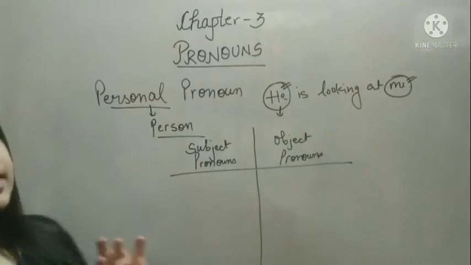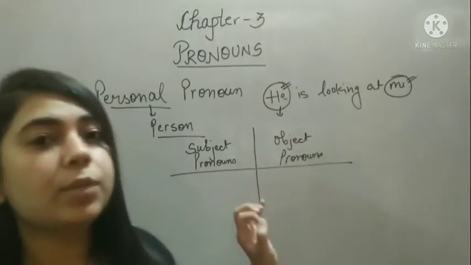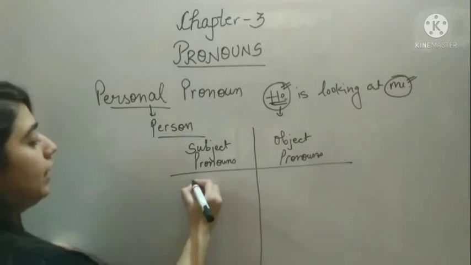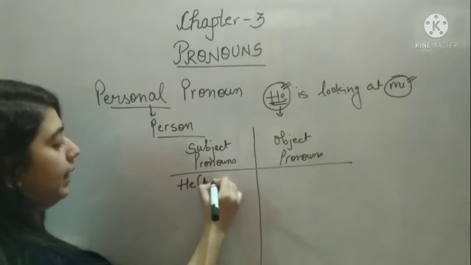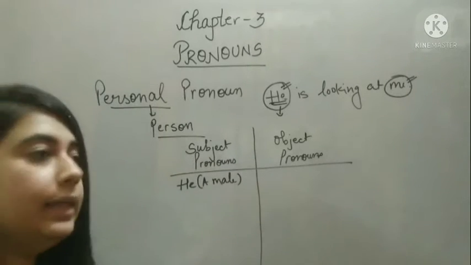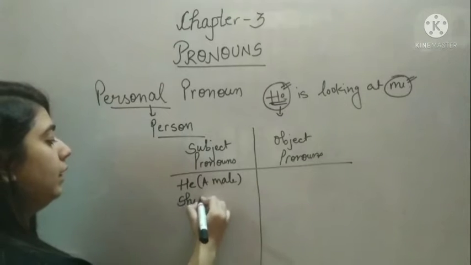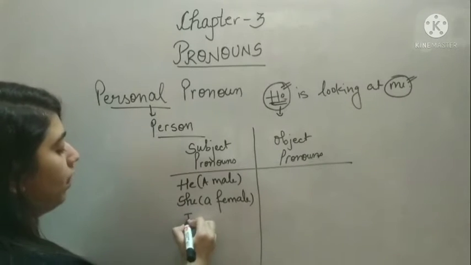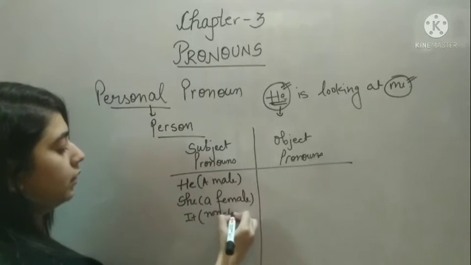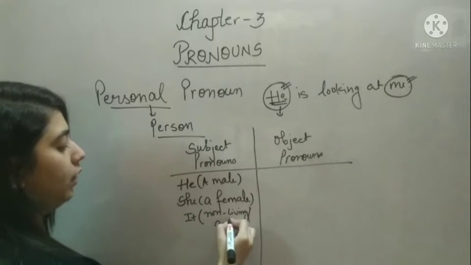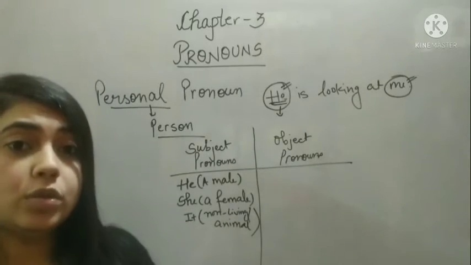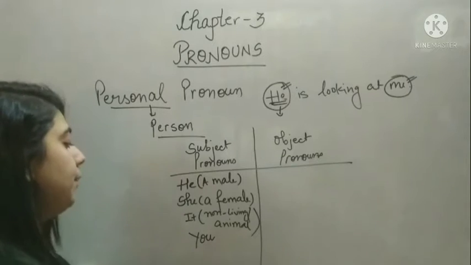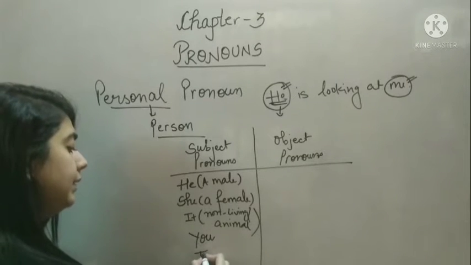For example, he is looking at me. Okay, so he is the subject pronoun and it is coming at the beginning. So for example, if I want to talk about a male, for that I can use he. If I want to talk about female, for that I can use she. If I want to talk about any non-living thing or any animal, for that I can use it. You.